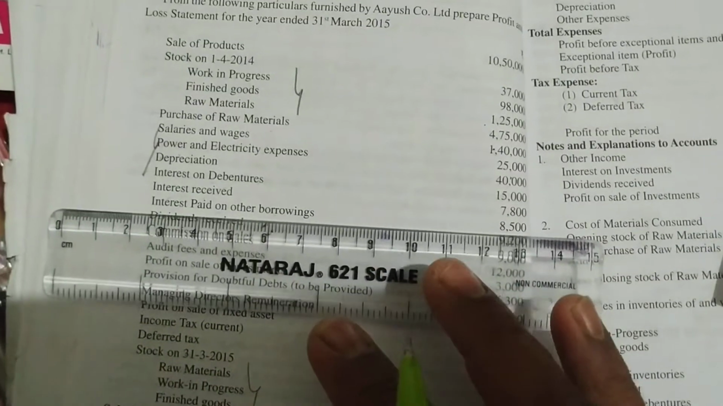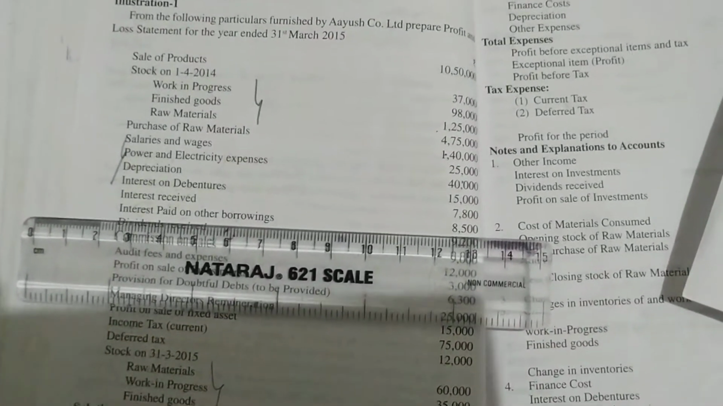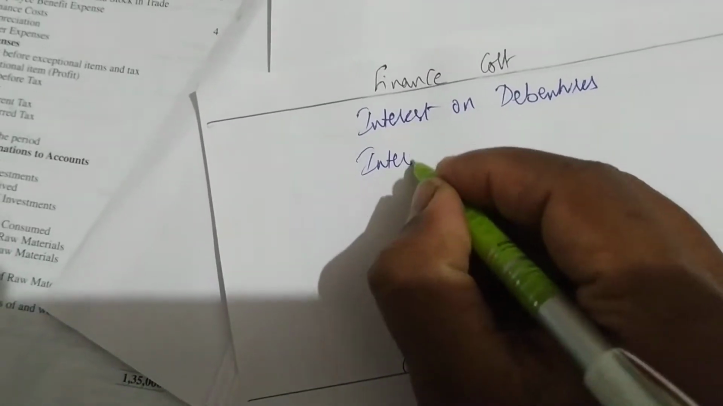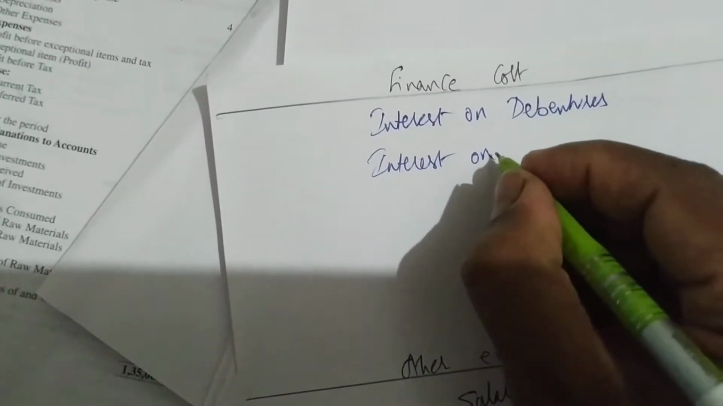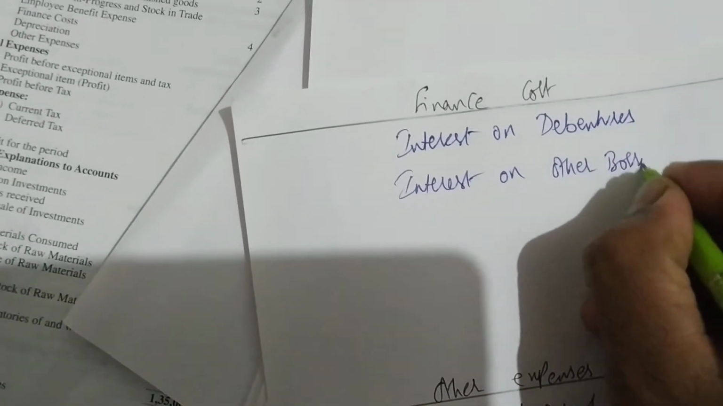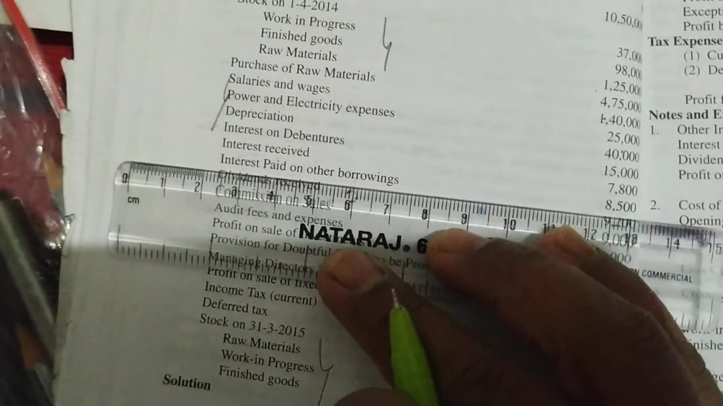Next, what do we have? Interest paid on other borrowings. We are borrowing money and we are paying interest. Interest paid means what? Finance cost. So in finance cost we have to write. If we are paying interest, that means what? Finance cost. Interest on other borrowings. How much is the amount of interest on other borrowings? 8,500. So we are paying interest on other borrowings 8,500.